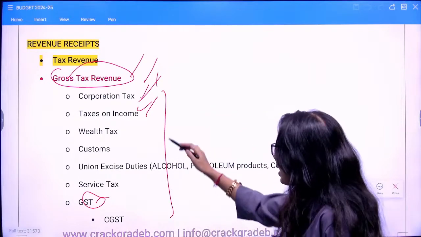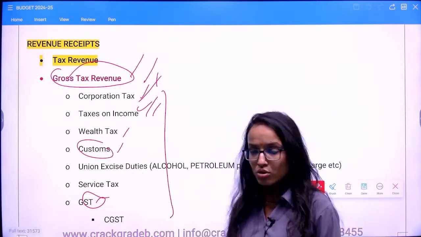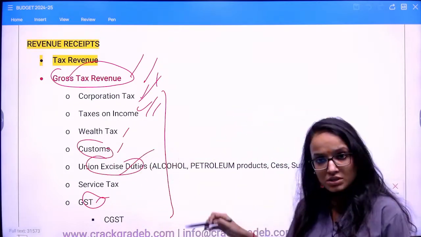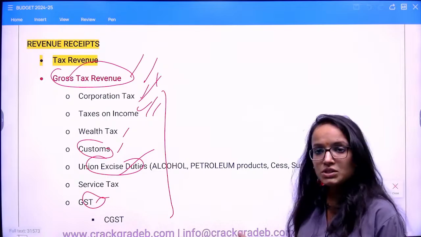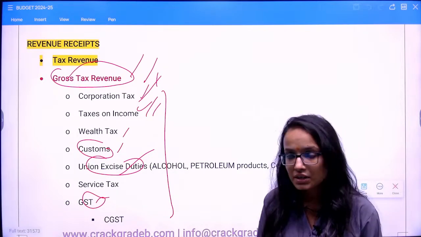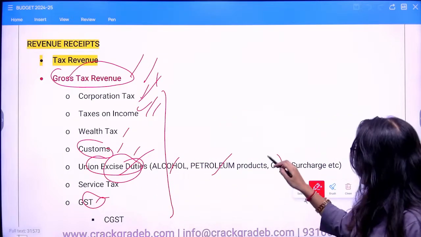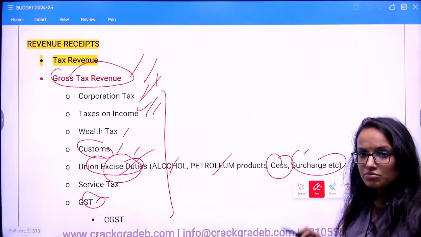Right? So you have wealth tax, tax on wealth, then you have customs, tax on imports, then you have union excise duties, so certain excise duties. Excise duties are effectively the duties or taxes levied on the production of certain things, right? So excise duties on alcohol, petroleum products, any cess, surcharge, etc.